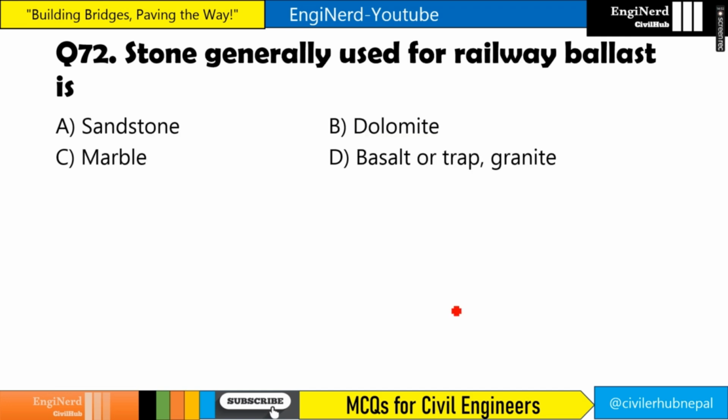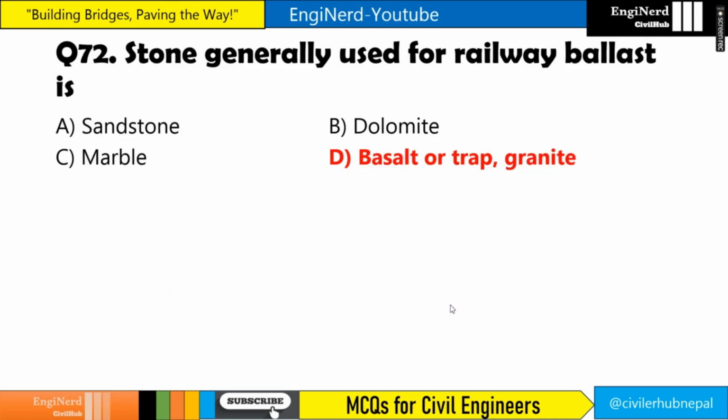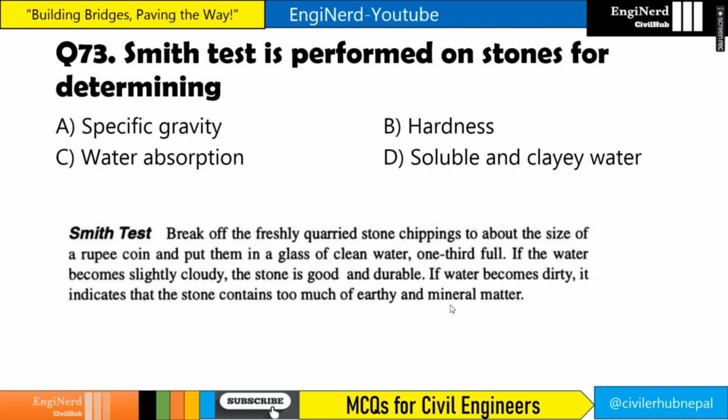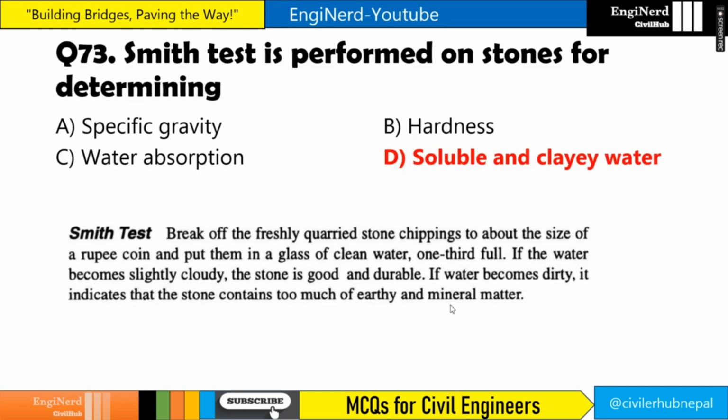Stone generally used for railway ballast is, if you see here in the granite, you can find it is used as railway ballast as well. So the answer is basalt or trap and granite. Smith test is performed on stones for determining what? Soluble matter in clayey water. In the Smith test, this test is performed to find out the presence of soluble matter in a sample of stone.